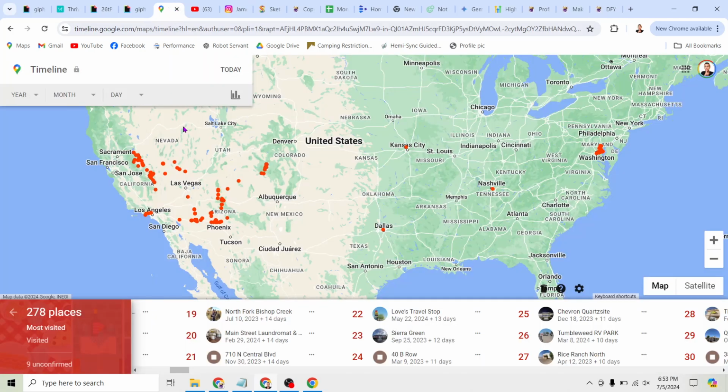Of course, the first thing you're going to do if you want to get somewhere is pull up Google Maps and figure out where you're going. Kind of a no-brainer, right?